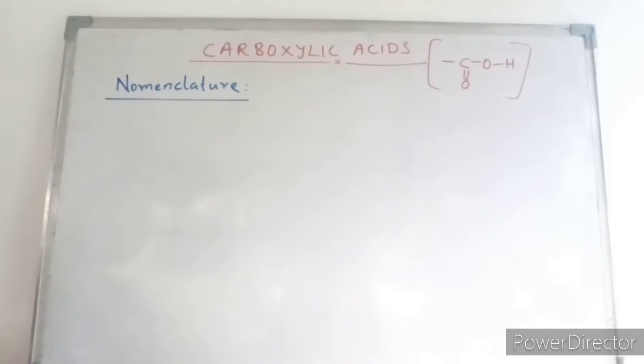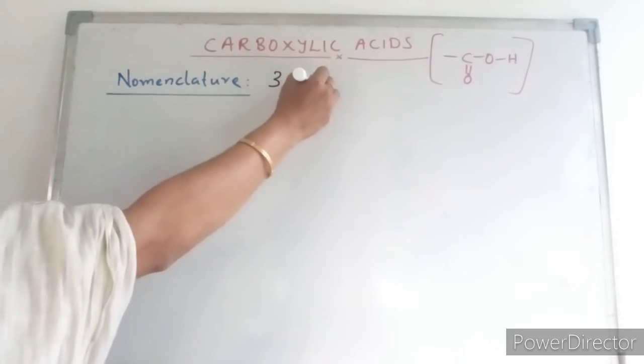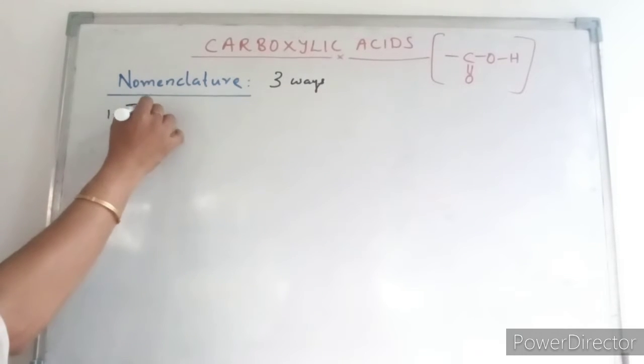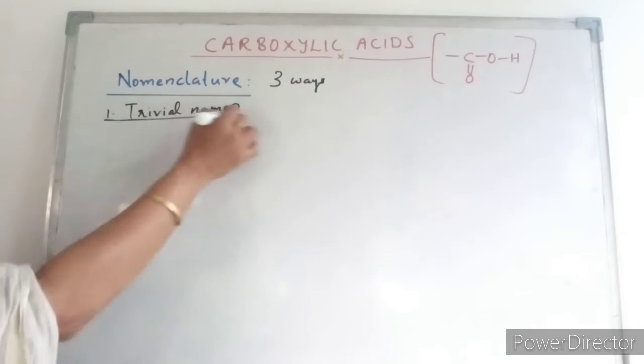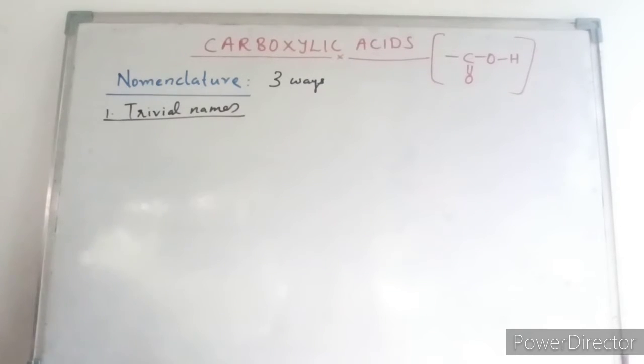Now let us look into the nomenclature of carboxylic acids. There are three ways of nomenclature. One is trivial names. Trivial names are usually derived from Latin or Greek words that indicate the original source of the acids.